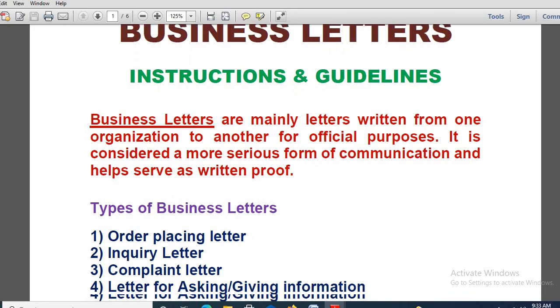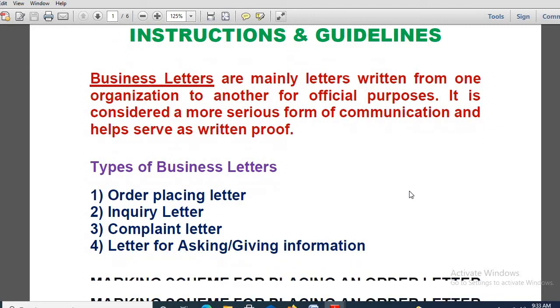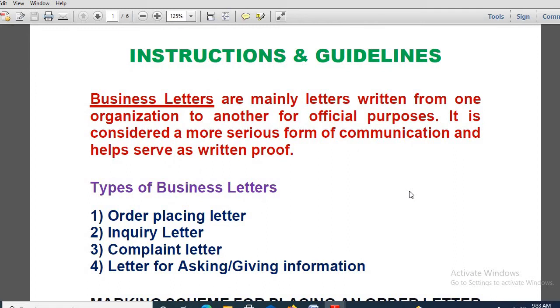See, it is written business letters. Now what exactly is a business letter? We are talking about business letters, but what actually is a business letter? That one we have to know first. Business letters are mainly letters written from one organization to another for official purpose.